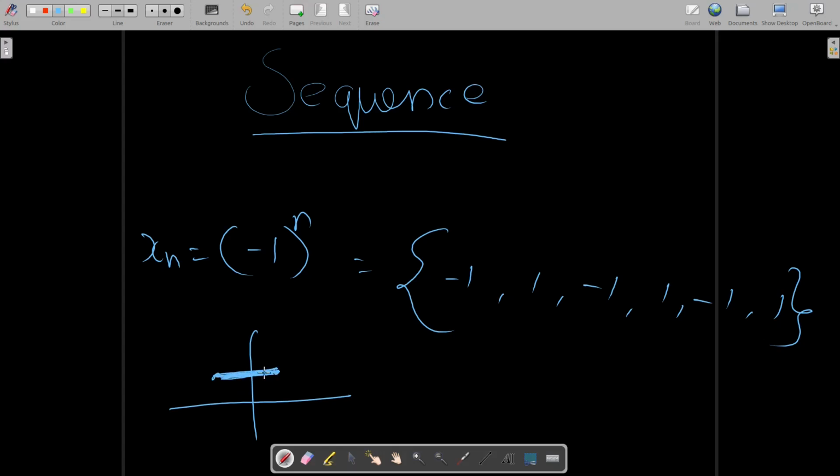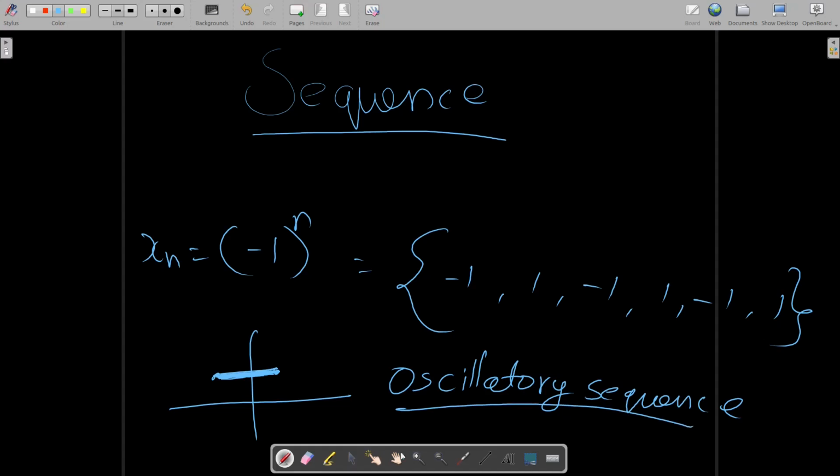So this is like a to and fro motion, an oscillation motion. Since these are oscillating between two different elements again and again, we call this an oscillatory sequence.